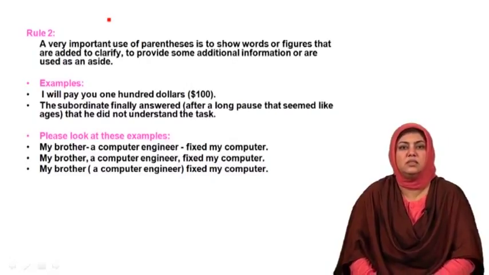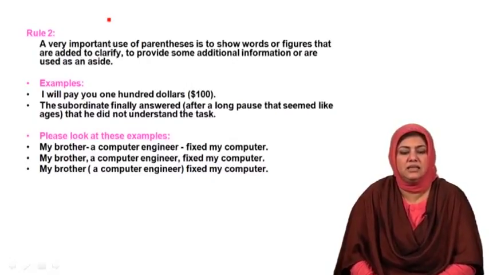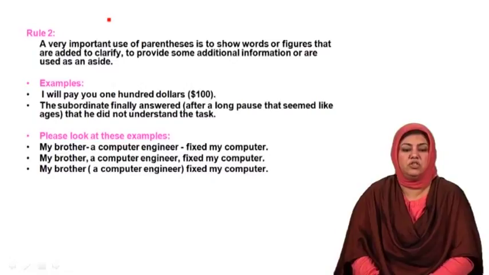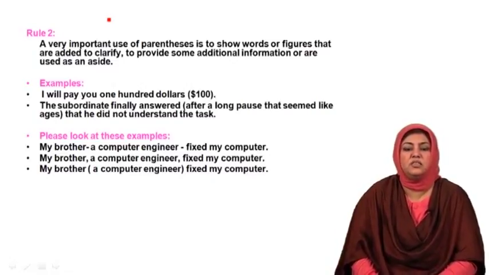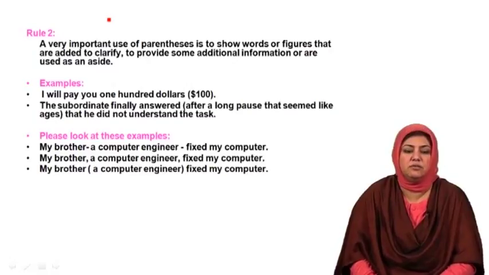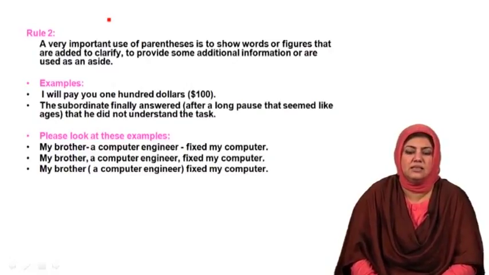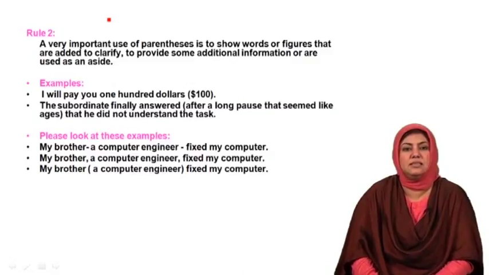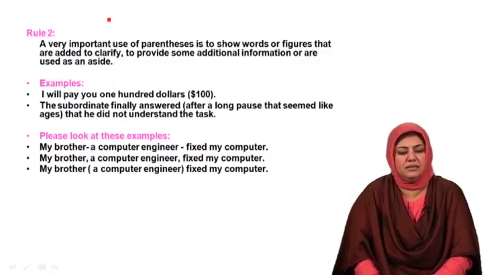This could have been the main idea that the writer could have mentioned here. However, the writer opted to provide some additional information. This additional information is more like an aside in this case, and that information is given within parentheses. It is inserted within the sentence by using 2 small brackets.